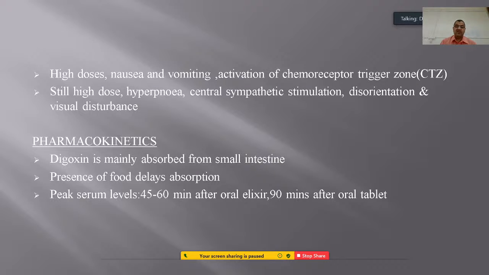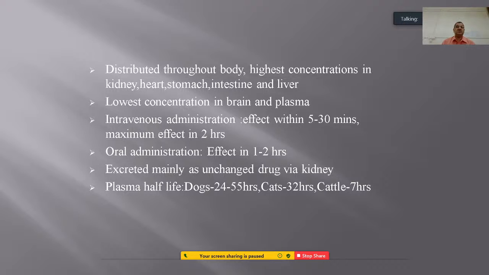The drug, once administered, is distributed throughout the body, with the highest concentration in the kidney, then the heart, and apart from the heart, the stomach, intestine and liver all have a high concentration of administered digoxin, whereas the lowest concentration is in the brain and the plasma.